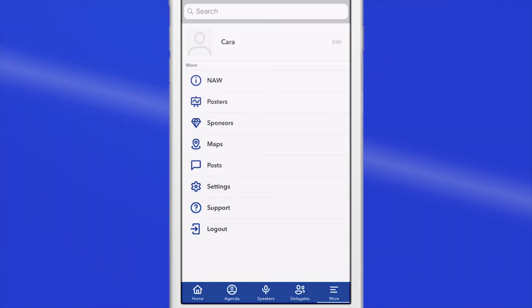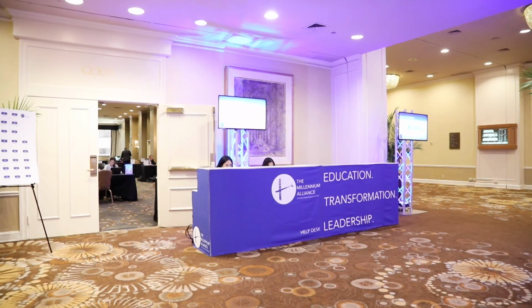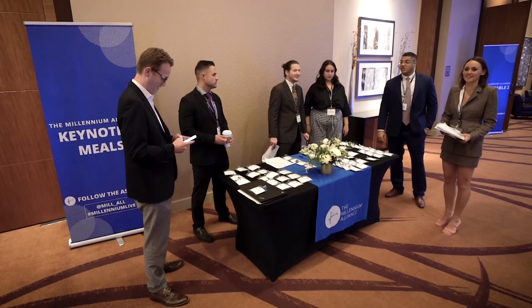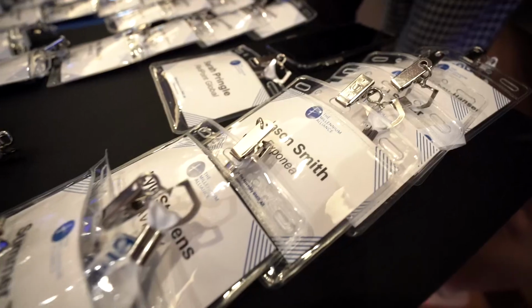The Delegates tab are all attendees, including sponsors that you are on site with. If you need to adjust your settings, head over to the More tab, and if you need any further assistance with your app, please come to the help desk and talk to any Millennium Alliance staff members who will be wearing black lanyards throughout the event.